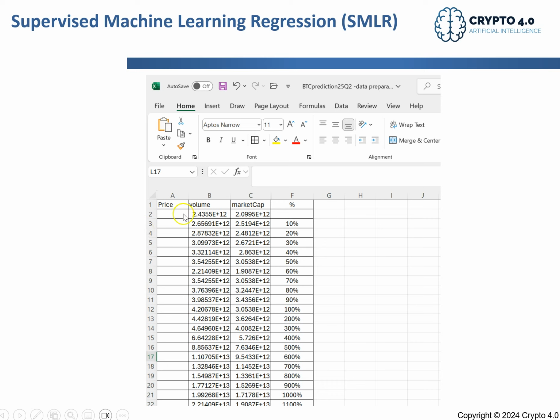So I want to know the price. This is the price in November, the volume of transactions, the market cap. So here I put some hypotheses. What if this volume and market cap increase 10%, 20%, 30% in the coming future, and so on? What will be my price? That's what I want to know. What will be my price if I have an increase of market cap of 10%, 20%, 30%, or so on?